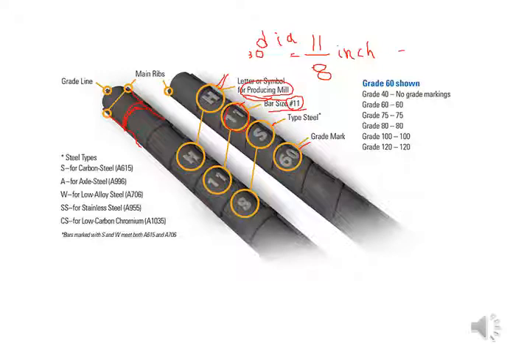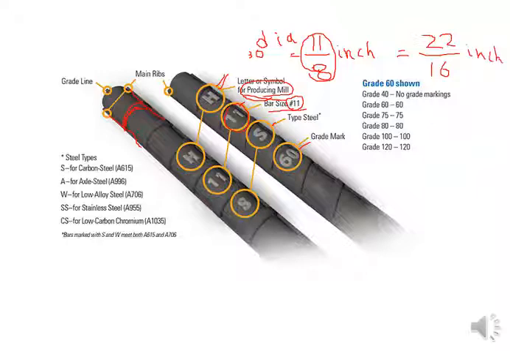You may know that your inch has a total of 16 divisions, so 8 means half of an inch. If we compare this value with 1 inch, it will be 22 by 16 of an inch, so it will be more than 1 inch.